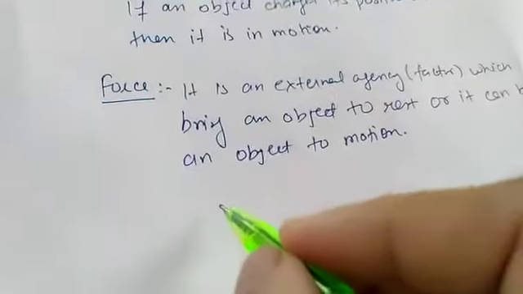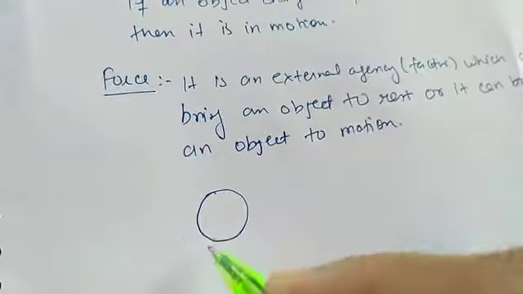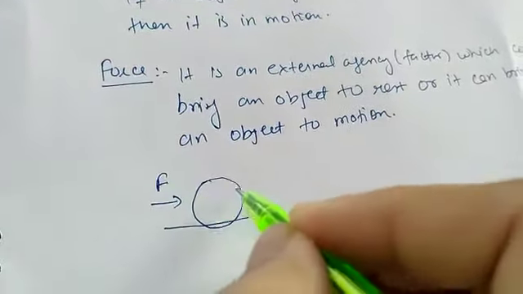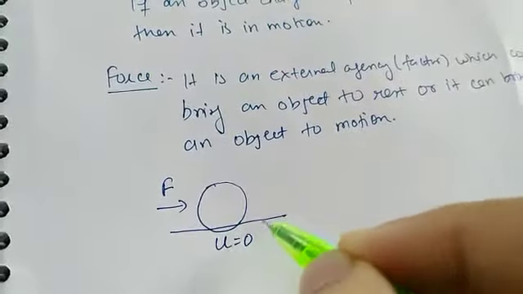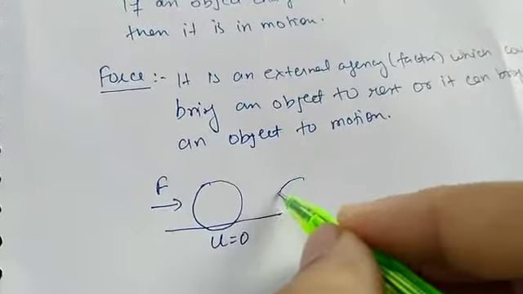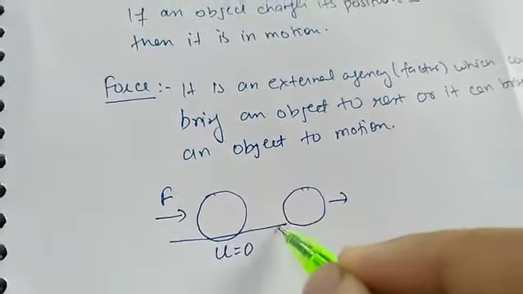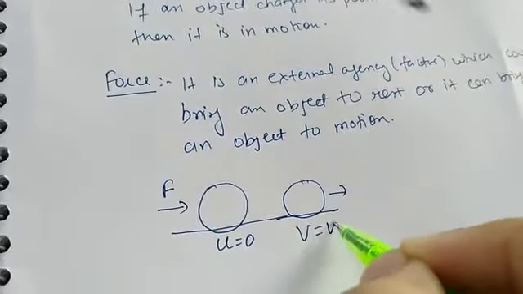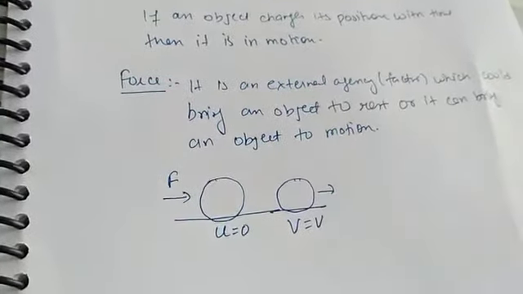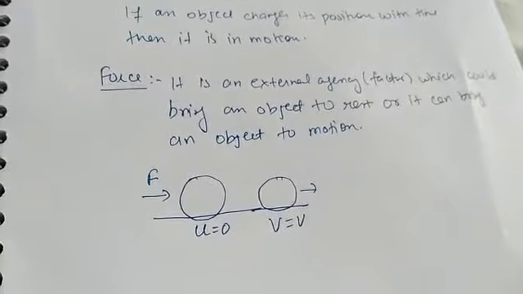Means, if an object is lying here, if you kick it, if you apply a force, if its initial velocity is 0, then this ball will move and will attain a certain velocity v. So if an object is at rest and you apply a force, the object will gain some velocity and it will move.